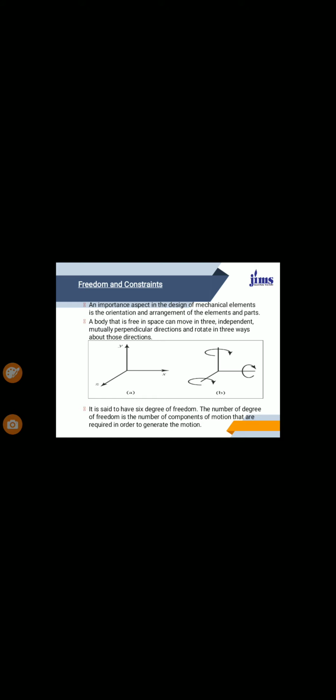Now you must be familiar with freedom and constraints. An important aspect in the design of a mechanical element is the orientation and arrangement of elements and their parts.